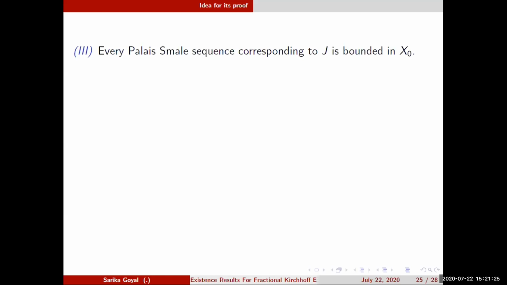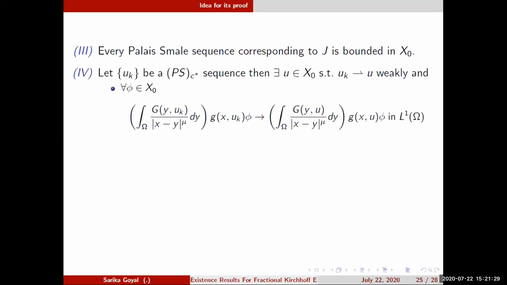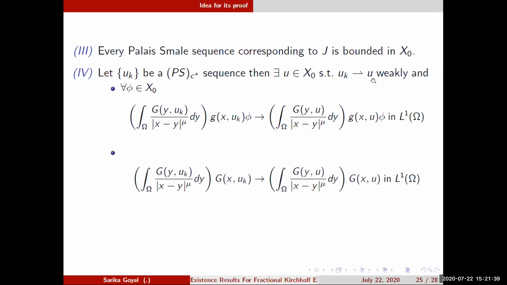Once we have the Palais-Smale sequence, we show that it is bounded, and then we find u such that u_k converges to u weakly, and we can easily pass to the limit. Then we show that it satisfies the Palais-Smale condition at c star.